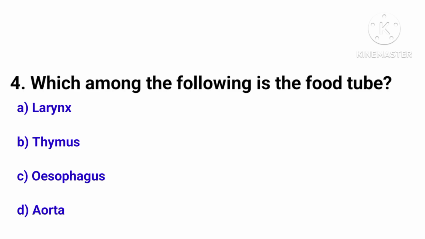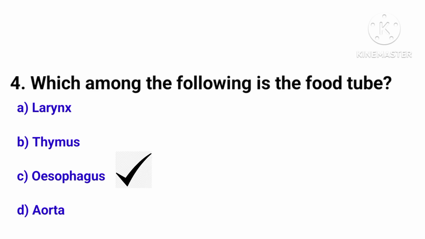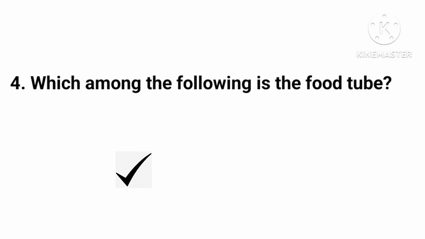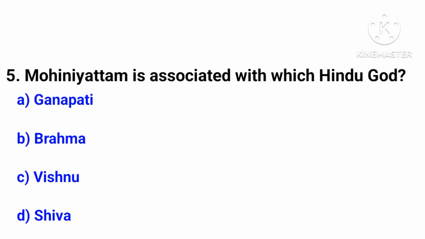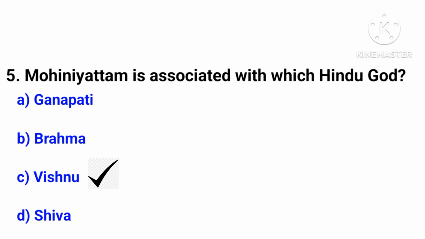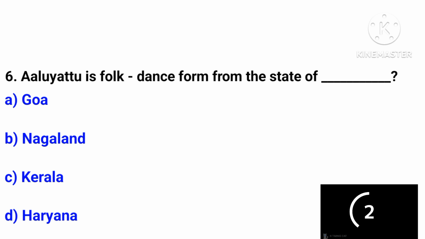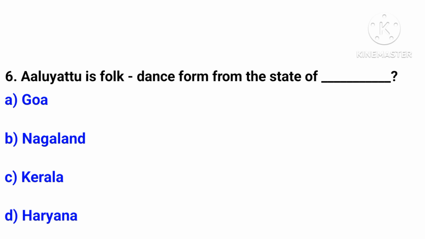Which among the following is the food tube? The correct answer is Oesophagus. Mohini Attam is associated with which Hindu god? The answer is option number C, that is Vishnu. Aluyuttu is folk dance from which state? The answer is Nagaland.